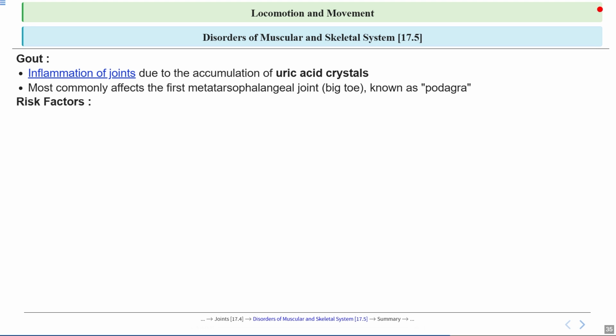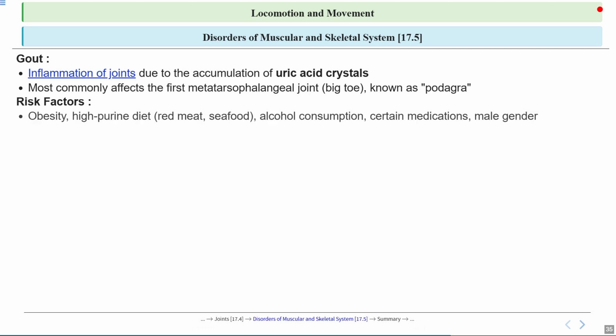Now let's look at the risk factors for developing gout. These are the things that make someone more likely to get this condition. Some major risks include obesity, eating a diet high in purines, which are found in foods like red meat and seafood, drinking alcohol, taking certain medications, and being male. These factors can increase the amount of uric acid in the blood, leading to crystal formation. It's a bit like adding more and more sugar to water until it can't dissolve anymore and starts to form crystals.